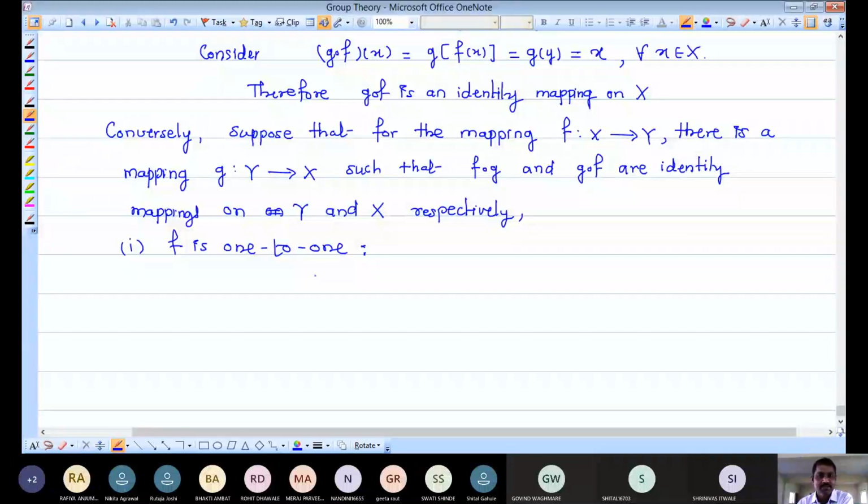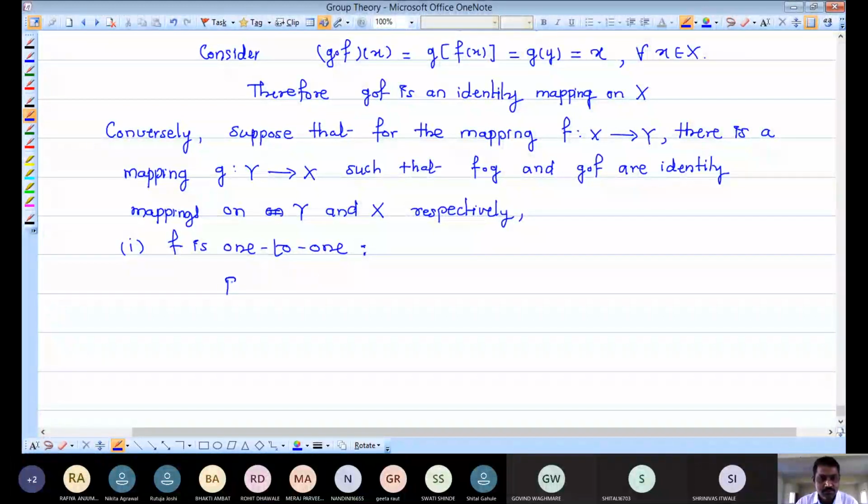Or if you take equal images from the second set, then you have to show their pre-images are also equal. So I am going to use the second definition. That means I take two equal images from the second set and check whether their pre-images are equal or not.